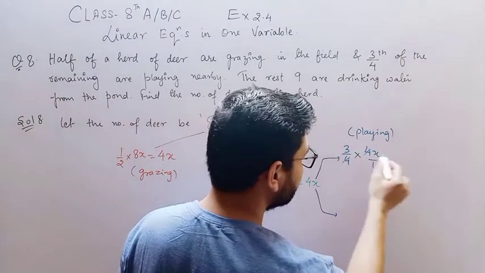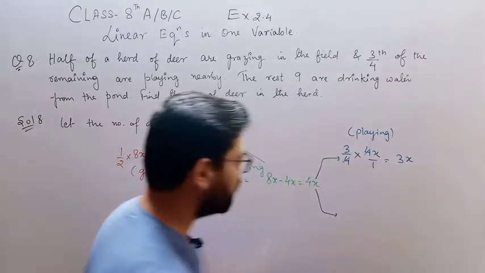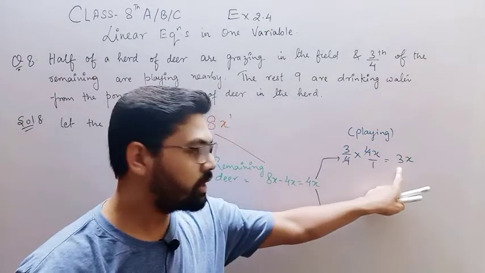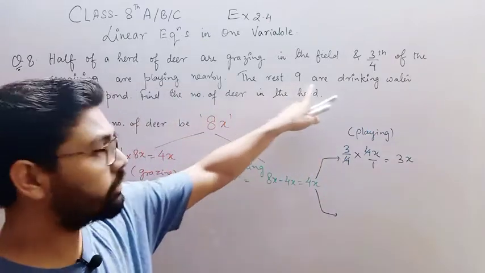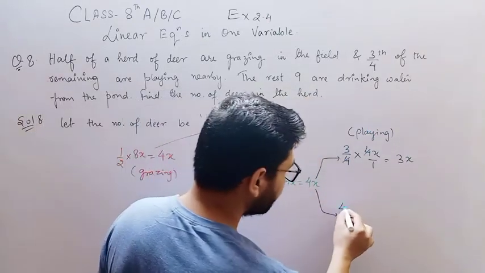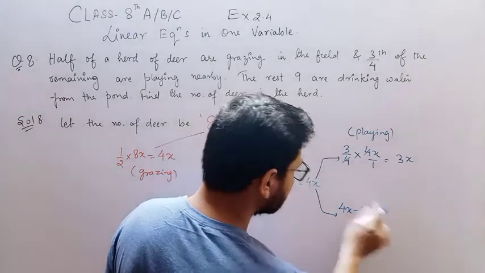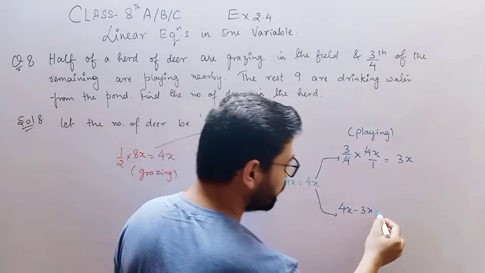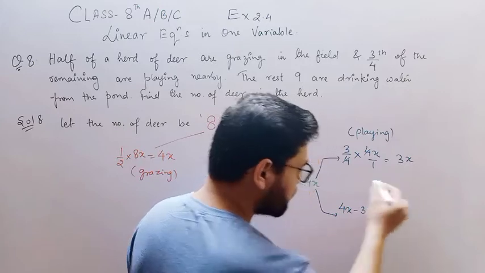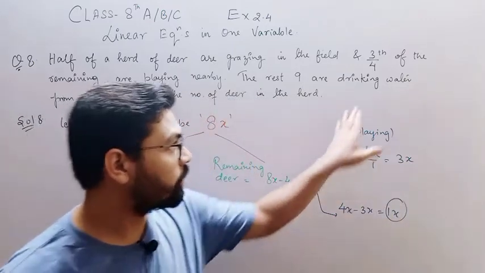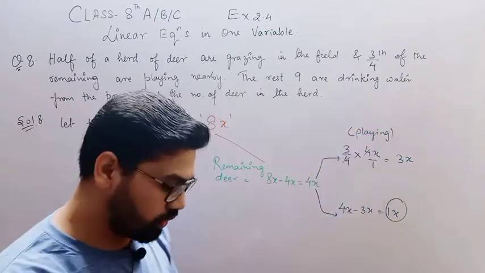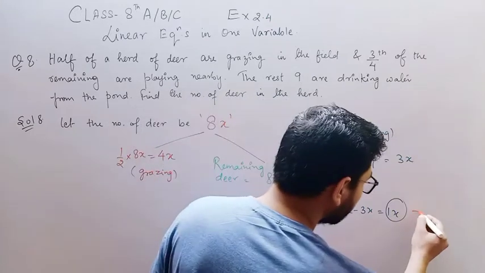So 3x. Now this is the total, and these were playing. So how many were drinking water? You will say 4x minus 3x, total minus this one, which will give you 1x. So 1x deer were drinking water, and this is equal to 9.